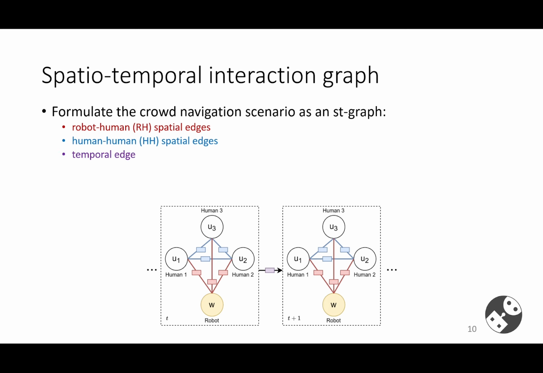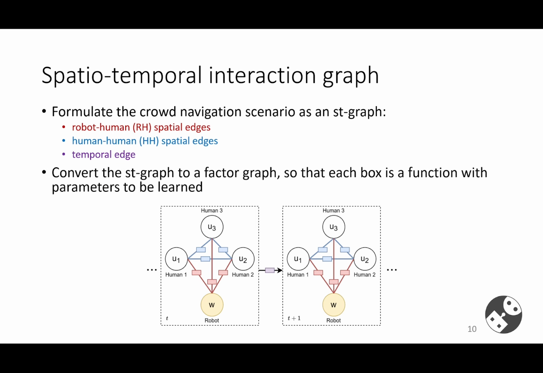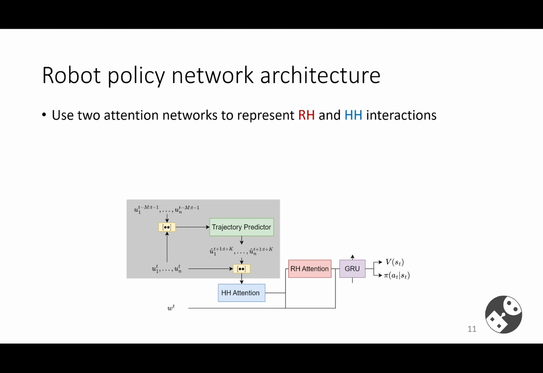Finally, a temporal edge connects the entire graph between two adjacent time steps to model the change of the graph in the time axis. In order to learn the graphical model from data, we convert the ST graph to a vector graph so that each box is a function with parameters to be learned. Here's our policy network. We use two attention networks to represent the robot-human and human-human interactions, respectively.